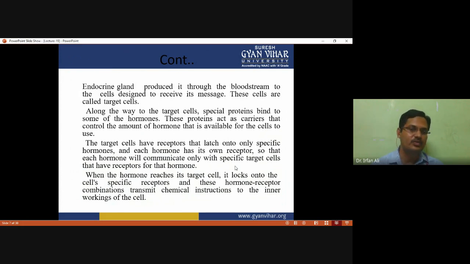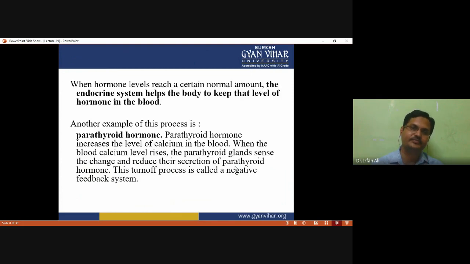And when the hormone reaches its target cell, it locks onto the cell's specific receptor, and this hormone receptor combination transmits chemical instructions to the inner working of the cell with the help of a secondary messenger. Okay, so this is the process of signaling.